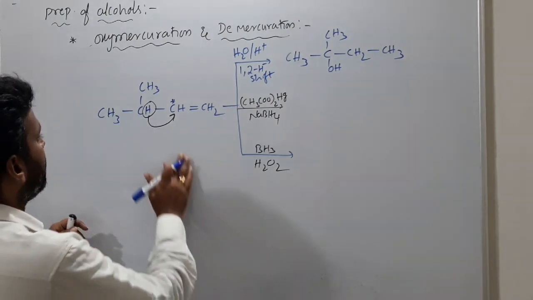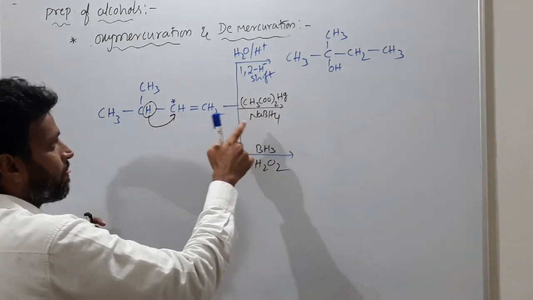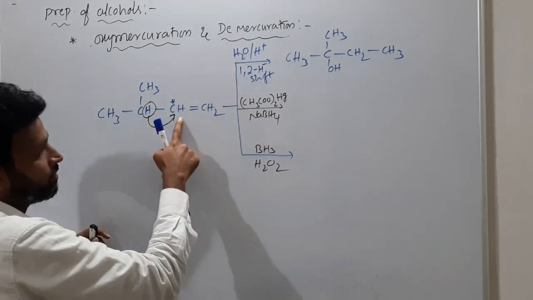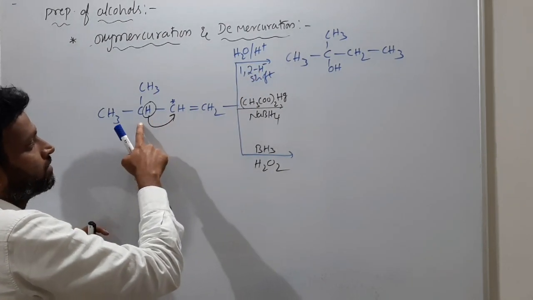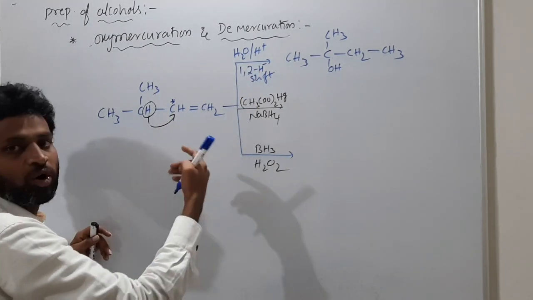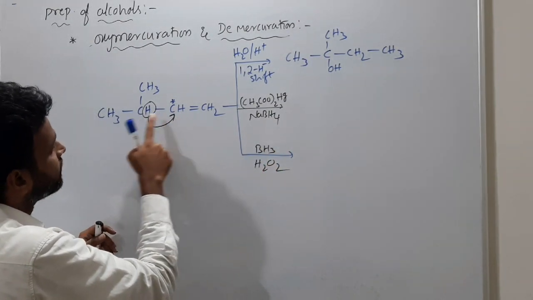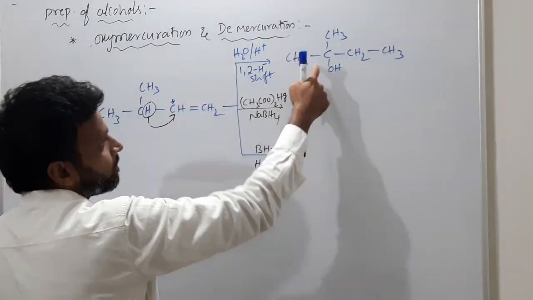Got it clearly? Now next one. What happens here? Same according to Markovnikov, but here actually OH minus must come here. But a 1,2 hydride shift happened because the reaction happens through formation of a stable carbocation. So this H minus will shift here. So this will be positive. So water will add on this carbon.